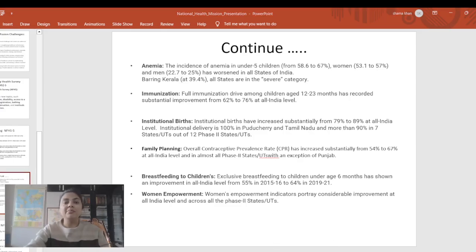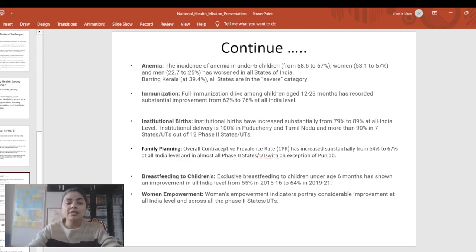If I talk about anemia, the incidence of anemia is not improving much, and it is a matter of concern for the government also. Apart from Kerala, all the states are in the severe category. In the full immunization program, there is an improvement from 62% to 76% at the all India level. Next, institutional birth has also increased from 69 to 89% at the all India rate, and there is 100% institutional delivery in Pondicherry and Tamil Nadu, and more than 90% in 7 states also.